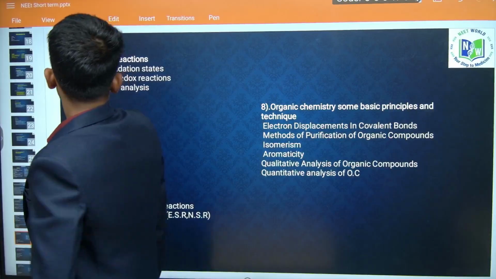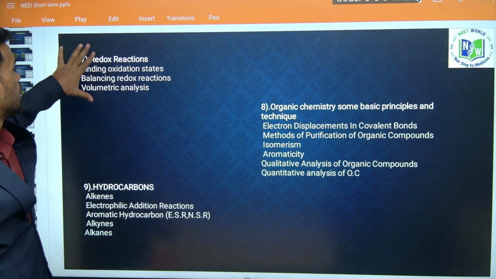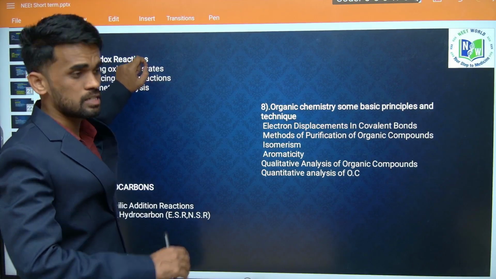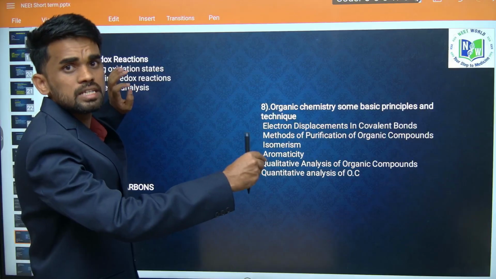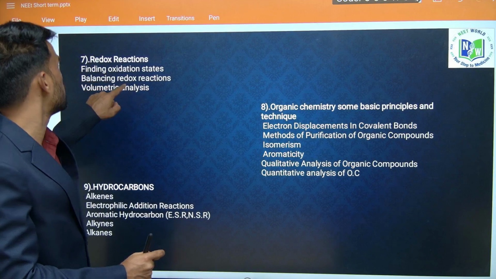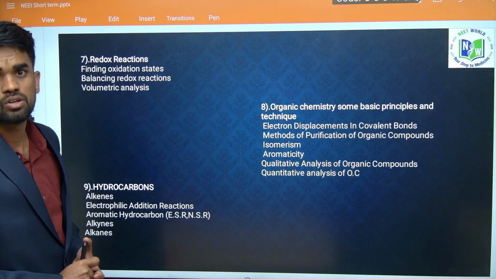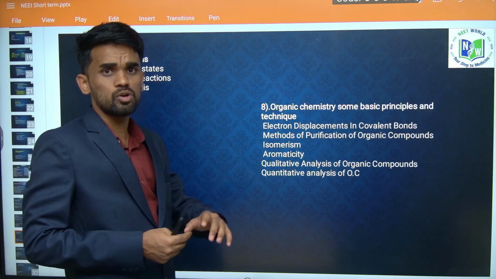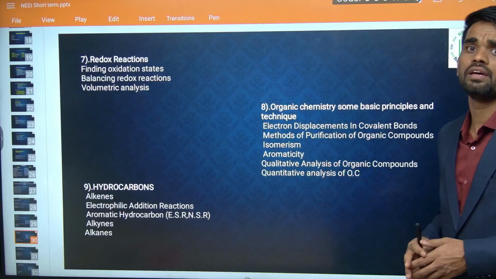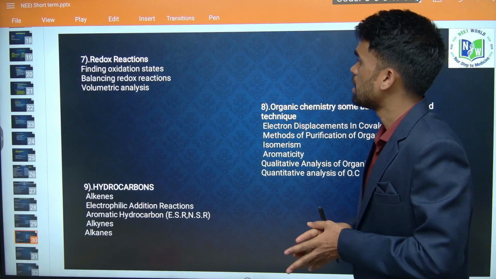Okay. Then we have redox reactions over here. Try to understand how to calculate oxidation numbers or change in oxidation states and its applications, and try to learn how to balance a redox reaction. There are many questions on balancing redox reactions. And the next, volumetric analysis. Like how much amount of oxidizing agent can be oxidized or reduced in a given particular reaction. Those kinds of questions we may expect.